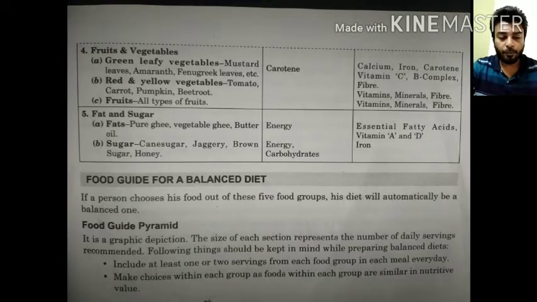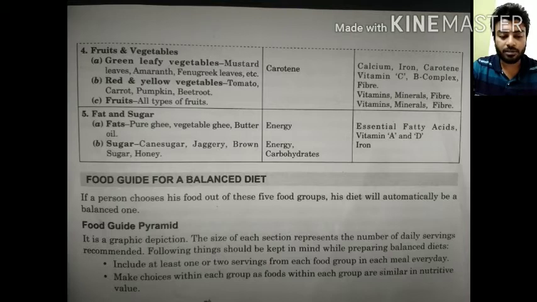The fourth food group is the fruits and vegetables. Fruits and vegetables include green leafy vegetables like mustard leaves, amaranth, fenugreek leaves. These green leafy vegetables contain carotene, the chlorophyll nutrient. The other nutrients present in them are calcium, iron, carotene, vitamin C, B complex, and fiber.